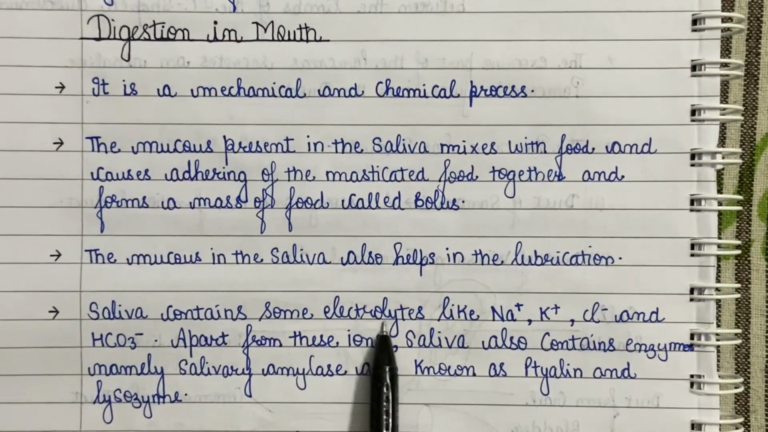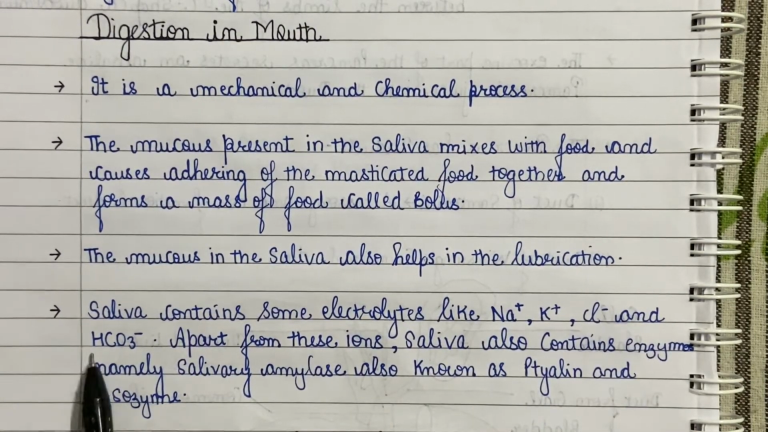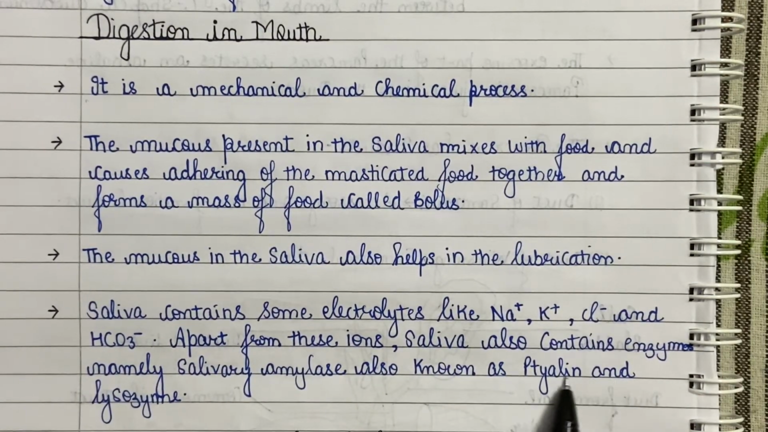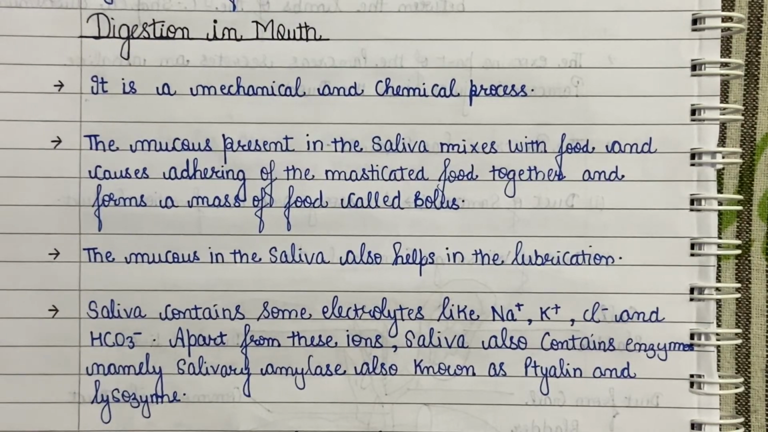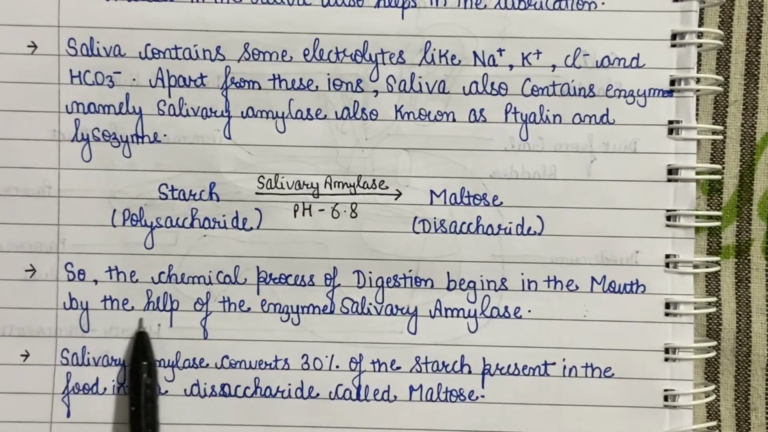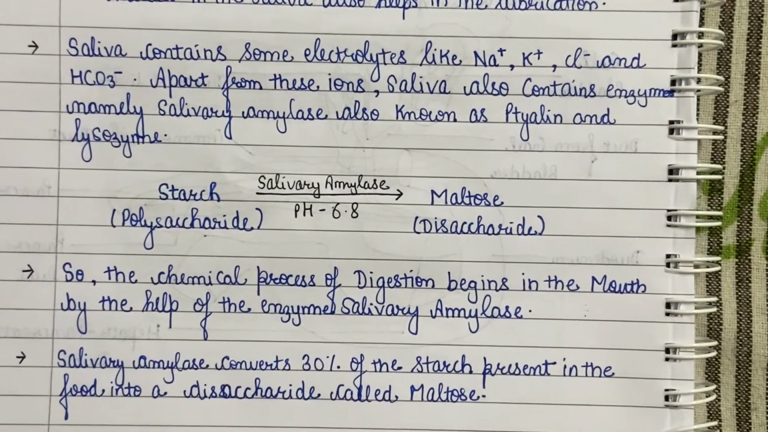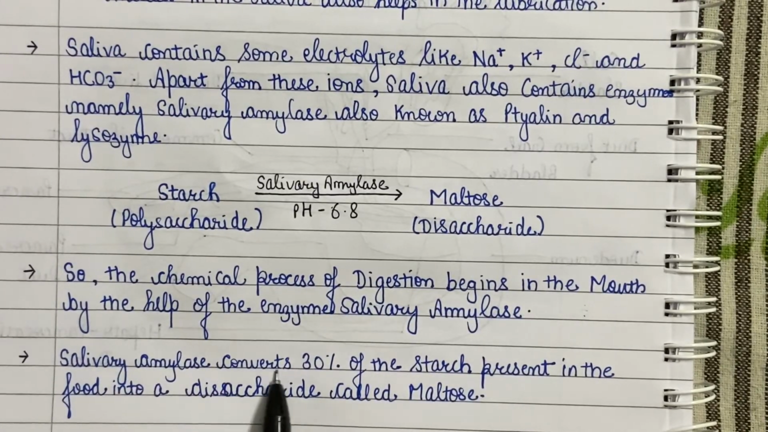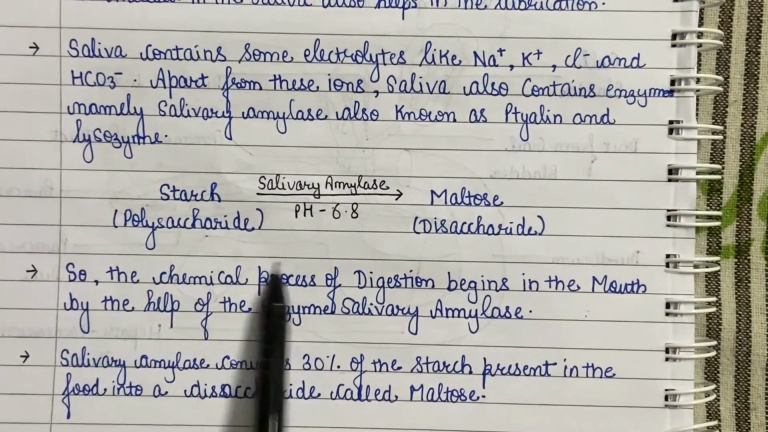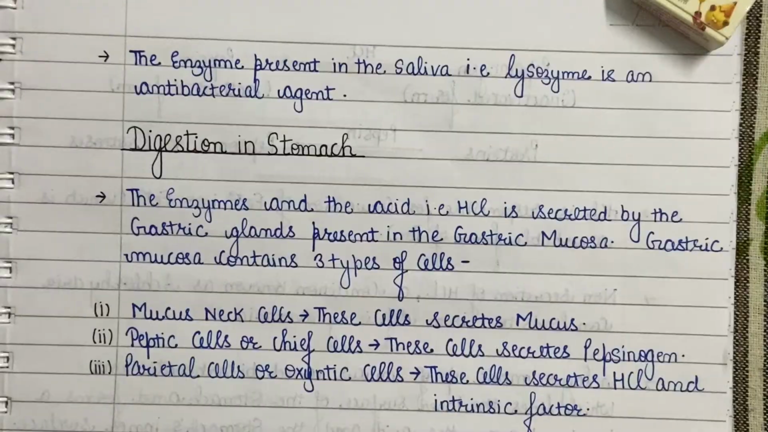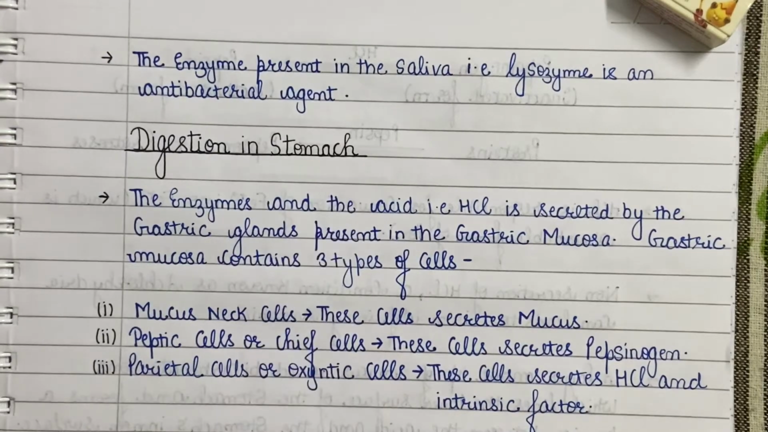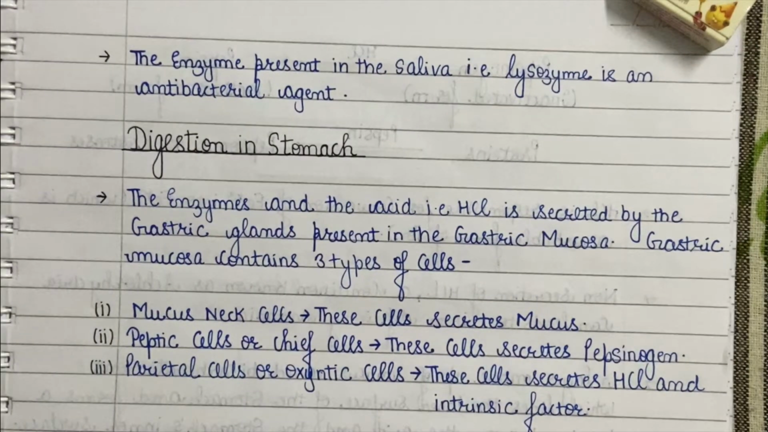Saliva also contains some electrolytes like sodium, potassium, chloride, and bicarbonate ions. Apart from these ions, saliva also contains enzymes, namely salivary amylase, also known as ptyalin, and lysozyme. So, the chemical process of digestion begins in the mouth with the help of the enzyme salivary amylase. This enzyme works on the carbohydrates and converts 30% of the starch present in the food into a disaccharide called maltose. The presence of chloride ions is necessary for this reaction and it works at a pH of 6.8. The other enzyme present in the saliva, that is lysozyme, is an antibacterial agent that prevents oral infection due to the various bacteria present in the food.